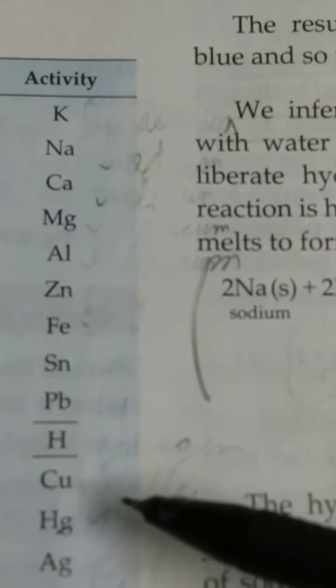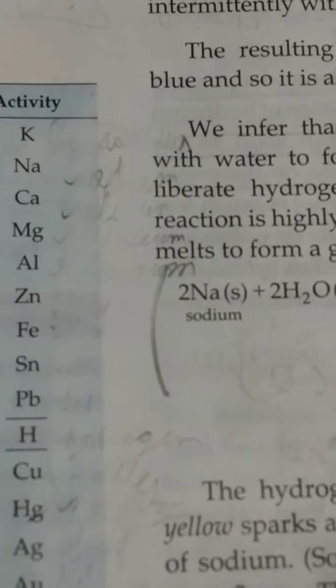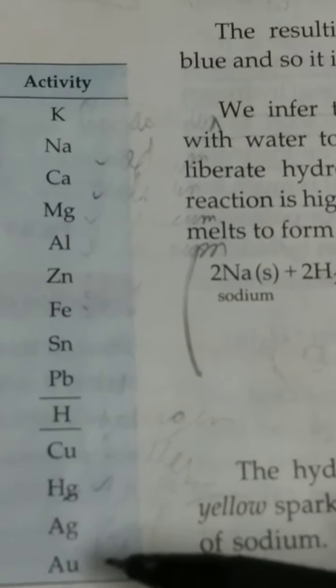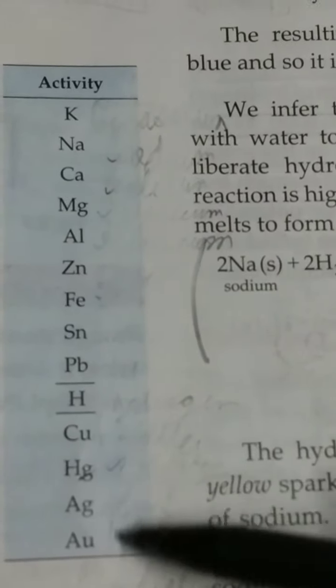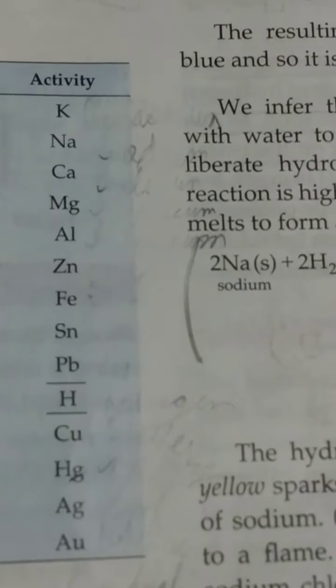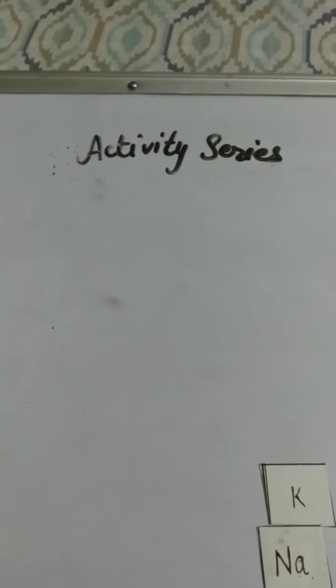We can understand more about which metals react vigorously with water and which metals do not react with water. See how the metals are arranged in the activity series.